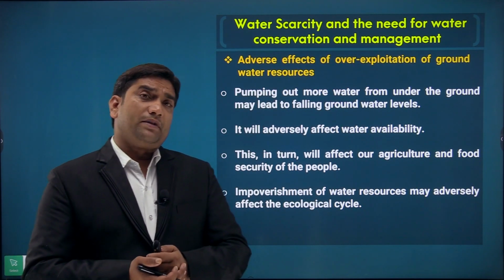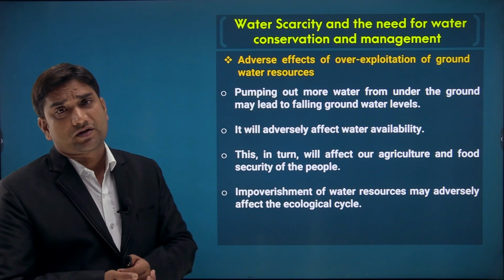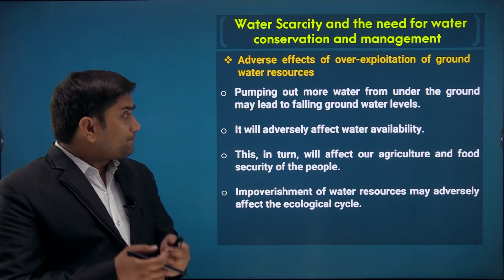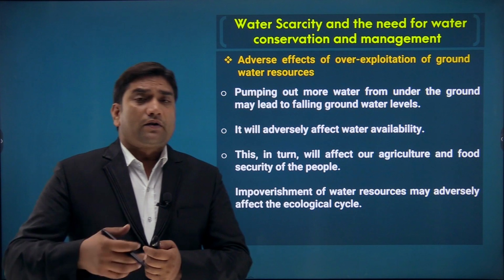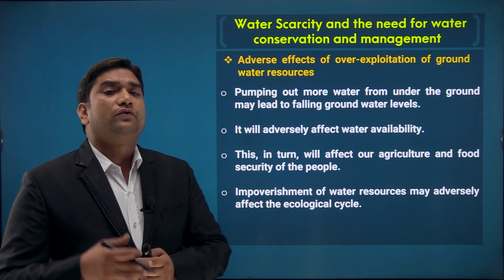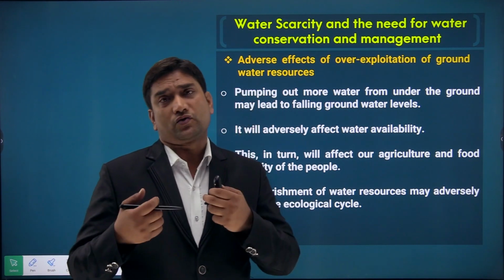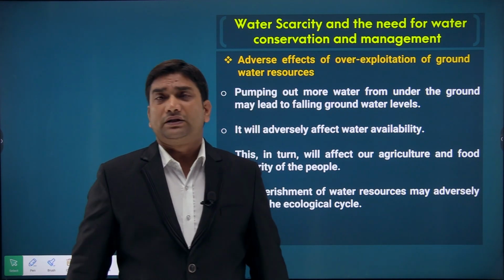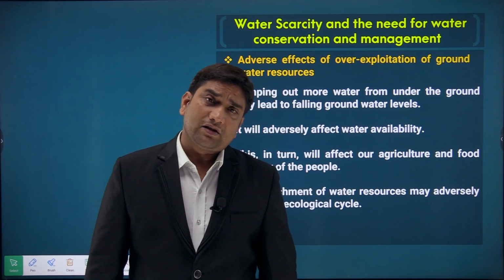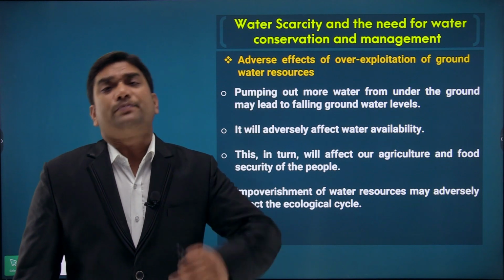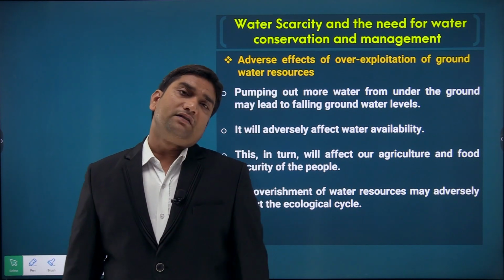Then, we can say negative effects of over exploitation of groundwater resources also we are having. So we can say that pumping out more water from under the ground may lead to falling groundwater levels. अगर हम ज़्यादा वाटर रिसोर्सेज जो ग्राउंड वाटर रिसोर्सेज हैं, देखिए ग्राउंड वाटर रिसोर्सेज की हम बात करते हैं, सो मैक्सिमम ग्राउंड वाटर वी आर बेसिकली यूजिंग इन एग्रीकल्चर सेक्टर. We can say that approximately 92% of groundwater we are using in agriculture, right?